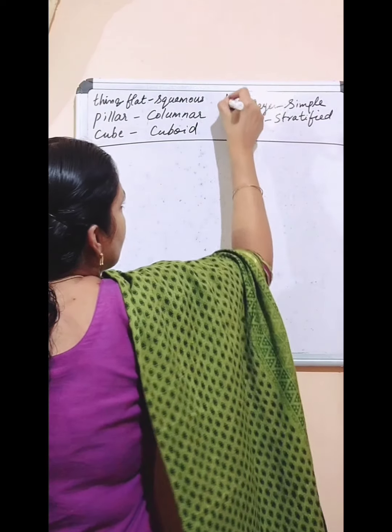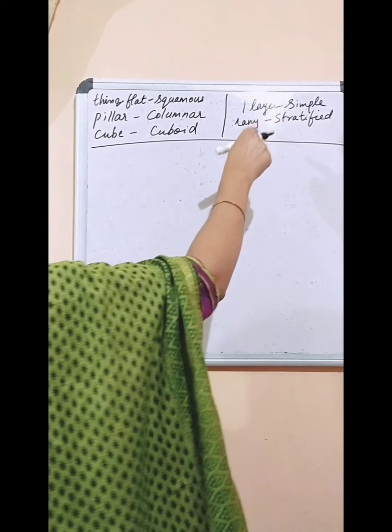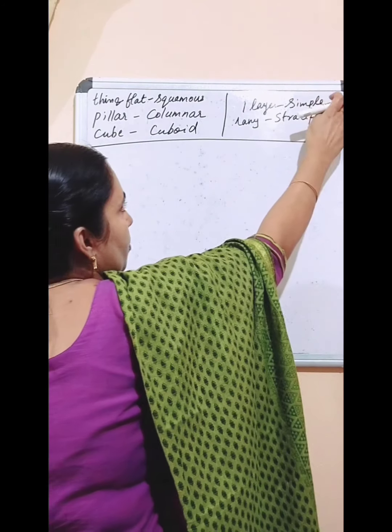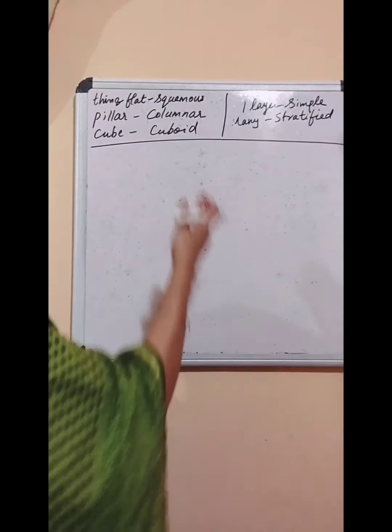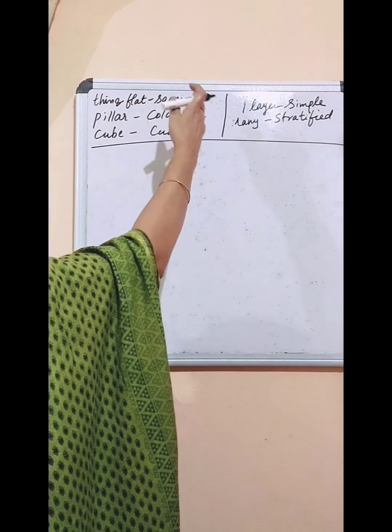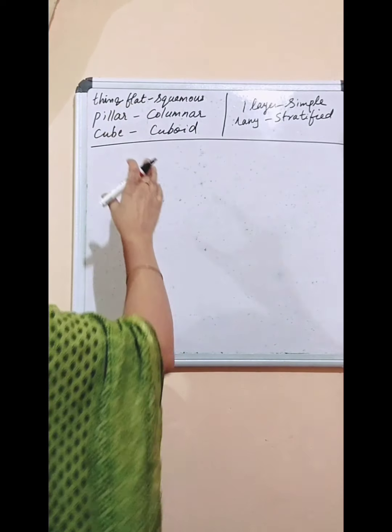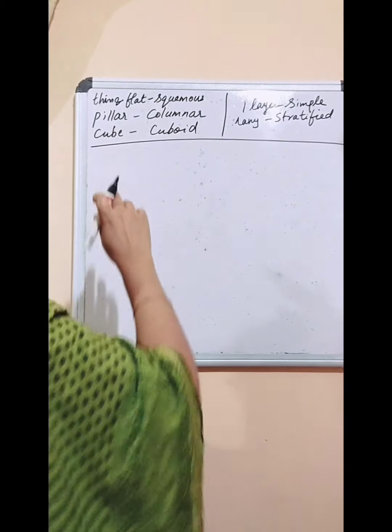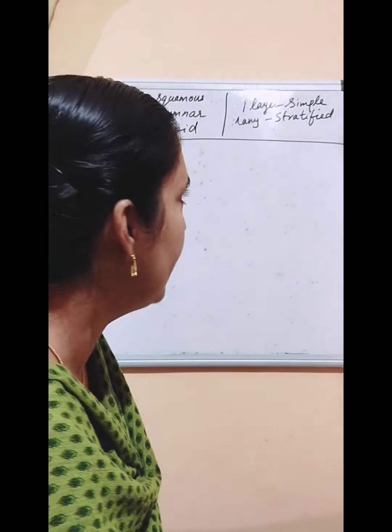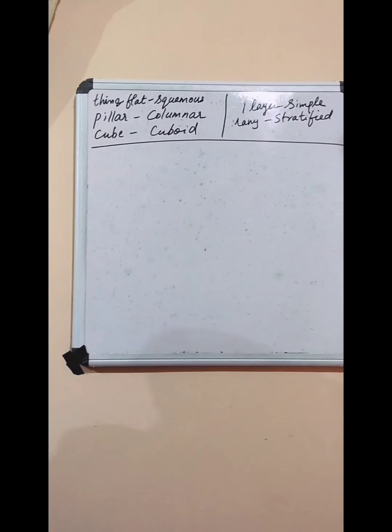Okay. So based on the number of layers, if single layer we call it simple epithelium. If many layers we call it stratified epithelium. And shape also, if they are thin we call it squamous epithelium. If they are long pillar like we call it columnar epithelium. If they are cube shaped we call it cuboid epithelium.